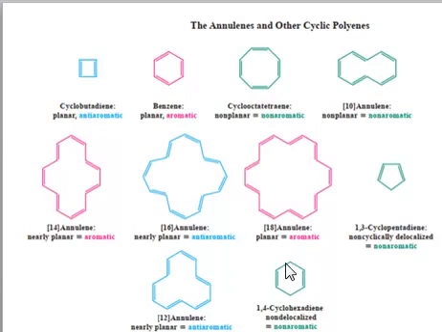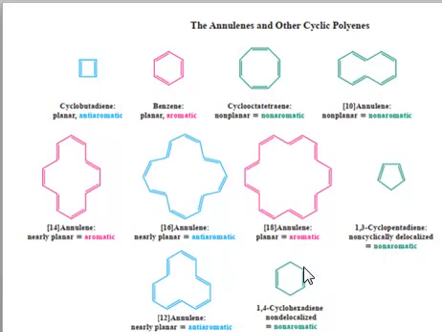So it's not compulsory that if a system is a 4n system, it should be anti-aromatic. So you have to check other factors as well. The system must be planar, must be cyclic, must be conjugated, and must have 4n or 4n plus 2 number of pi electrons to be aromatic or anti-aromatic.